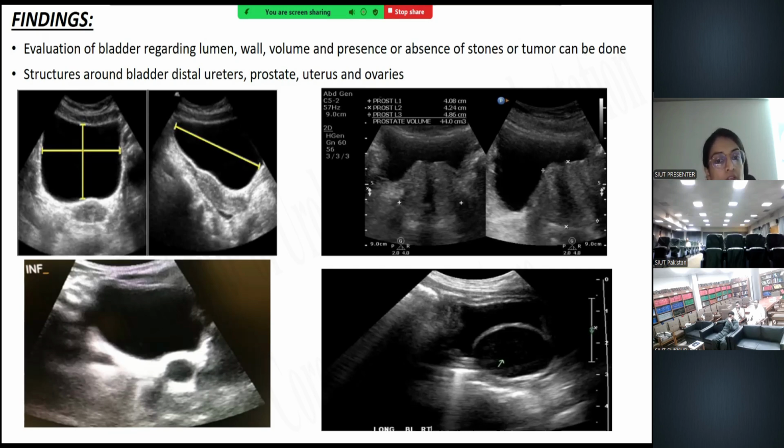Again, there is an ultrasound showing transabdominal ultrasonography of the prostate, showing the protrusion of the prostate. The prostate is large enough to cause a protrusion into the bladder. So this is how we can demonstrate bladder outlet obstruction as well. And in the last picture, there is a picture of the ureter.